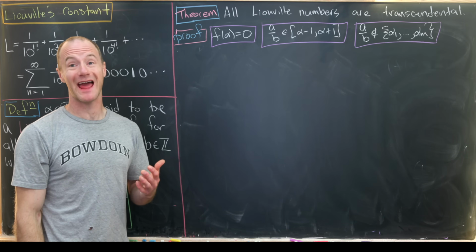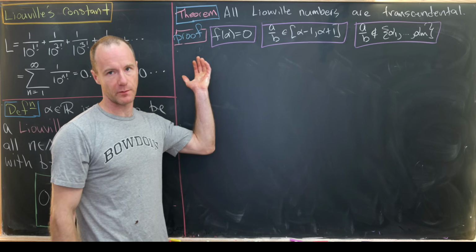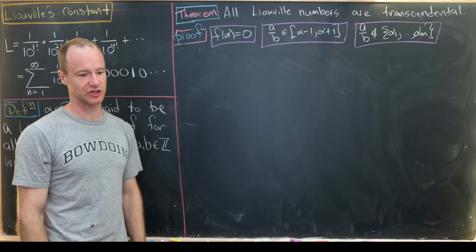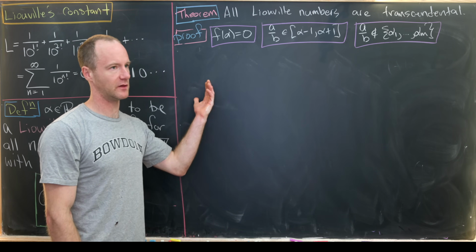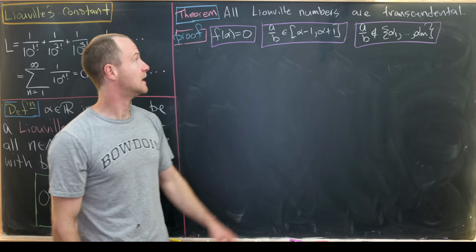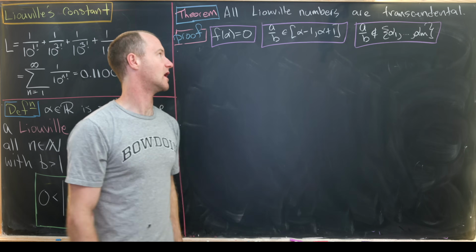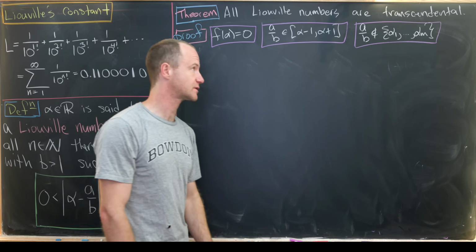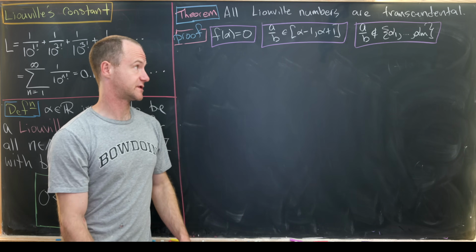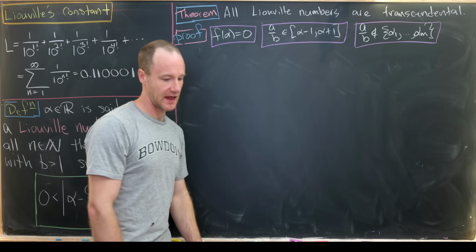So I won't reiterate everything that we did so far, but remember that alpha was a root of a polynomial. That's also our Liouville number, so we want to somehow get to a contradiction, because it being the root of a polynomial means it's not transcendental, which is not what we're trying to prove. Then we had a over b, where we constructed a and b between alpha minus 1 and alpha plus 1, and then a over b were not roots of the polynomial. So again, that was from our construction of a and b.